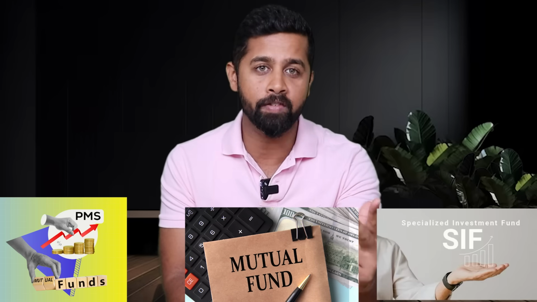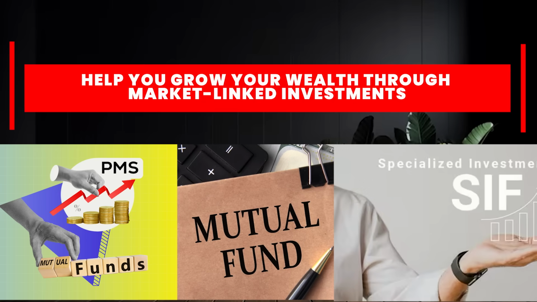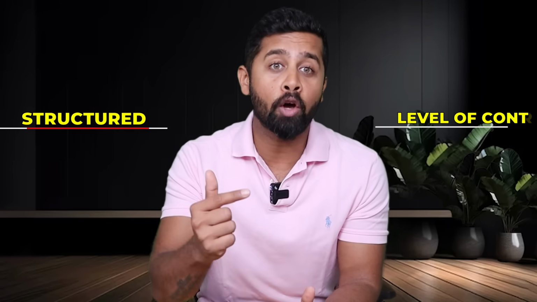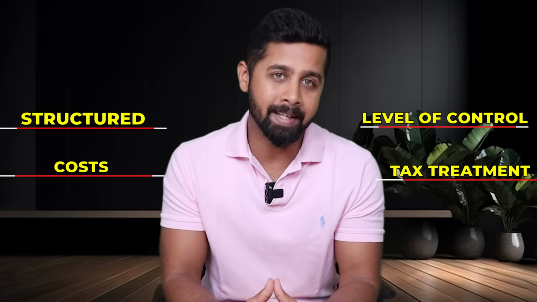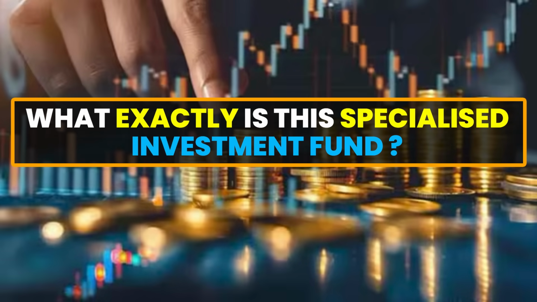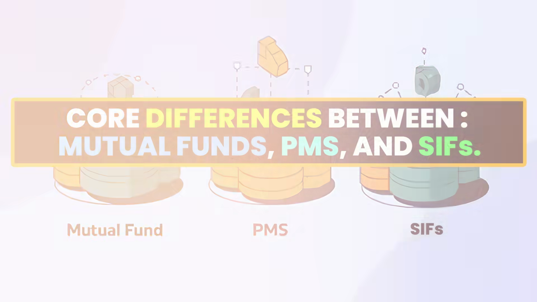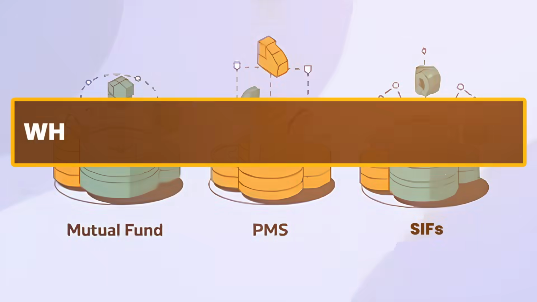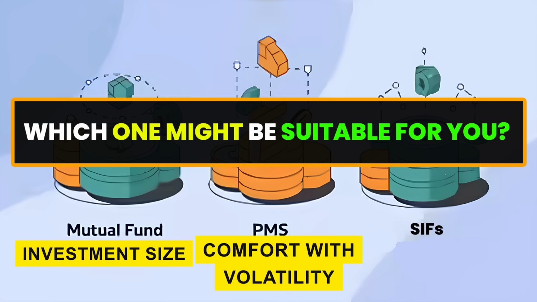Now on the surface, all three, mutual fund, PMS and SIFs are trying to do the same thing, help you grow your wealth through market-linked investments. But the way they are structured, the level of control you have, the cost involved and even the tax treatment, all of that is different. So in today's video, I'll help you understand what exactly is this Specialized Investment Fund, and more importantly, we'll discuss the core differences between these three models, mutual fund, PMS and SIF. And of course, the most important question, which one might be suitable for you based on your investment size, comfort with volatility and long-term goals.